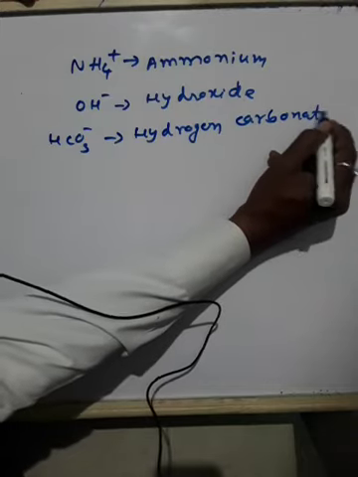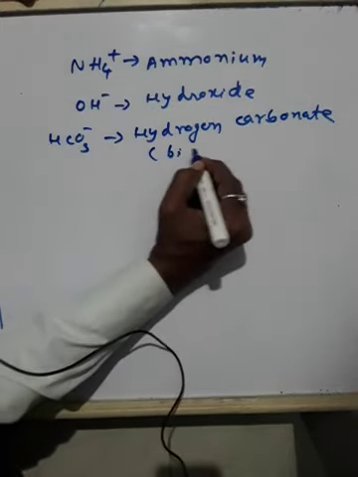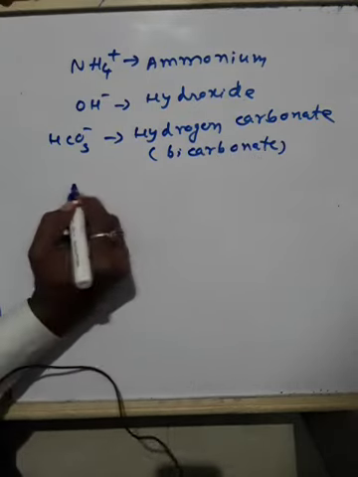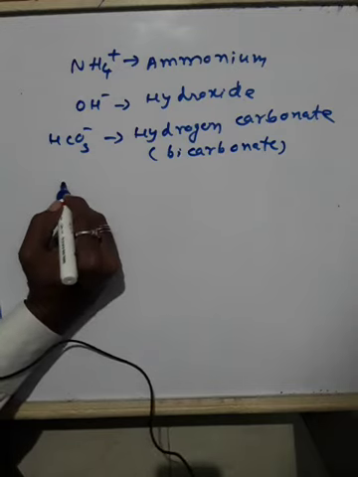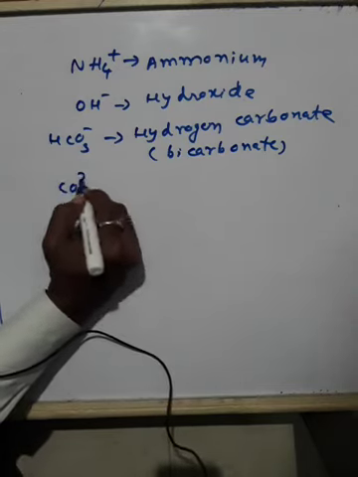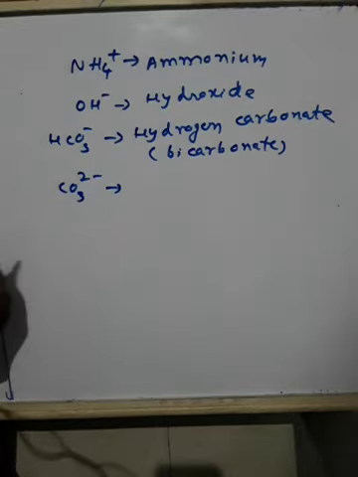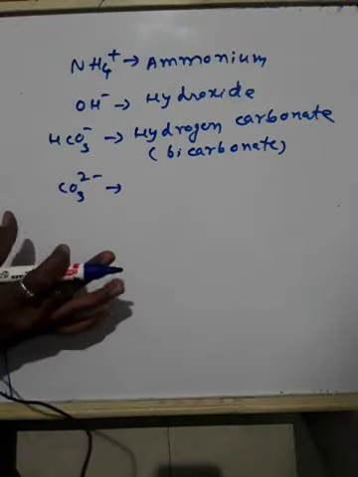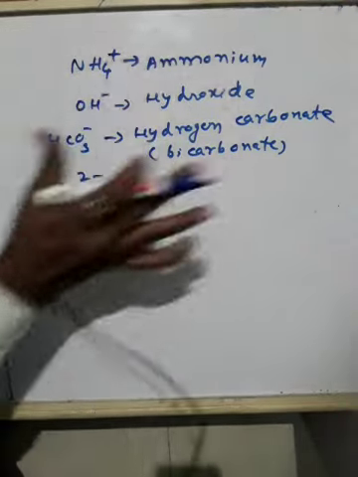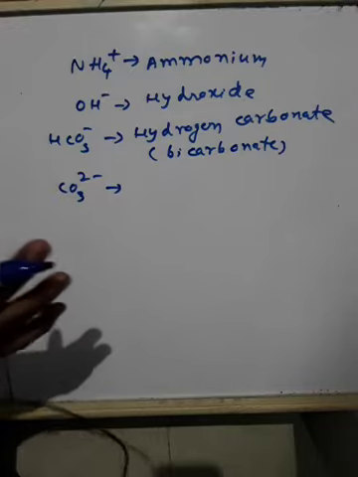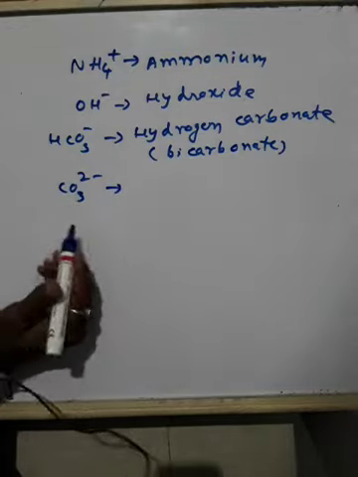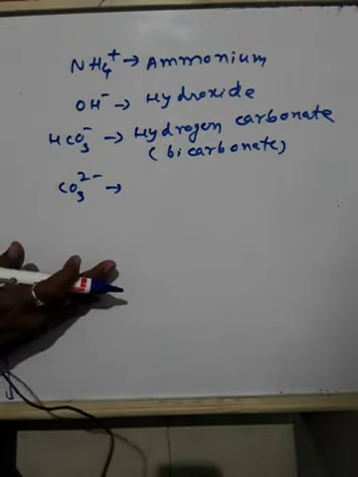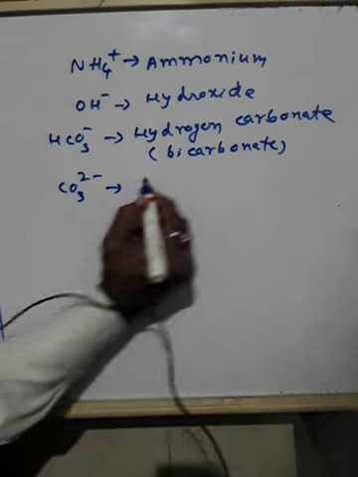Or one more word we can use is bicarbonate. Suppose I write CO3 2 minus. The 2 minus means its charge is 2. All these polyatomic ions do not have valency. They have charges, negative charges or positive charges, so they will interchange. This is a group of ions, and a group of ions is called a polyatomic ion. So this is carbonate.